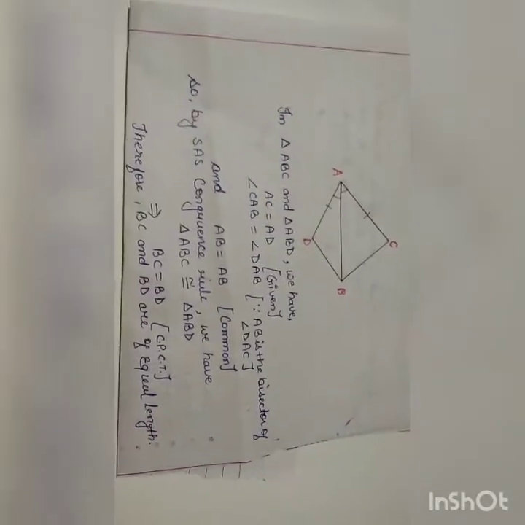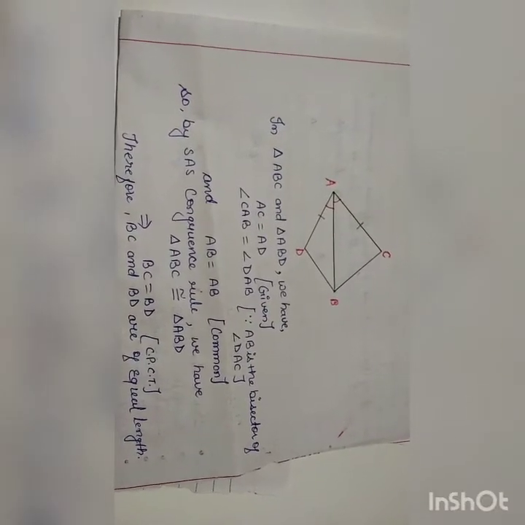Now question number second, you will do it yourself, I will tell you question number third. Question number third is, AD and BC are equal perpendiculars to a line segment AB. Then show that CD bisects AB. AD and BC are equal perpendiculars to the line segment AB. We have to show that the line CD bisects AB, meaning it divides it into two equal parts. Clear?